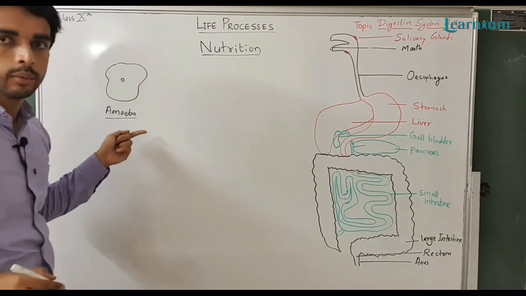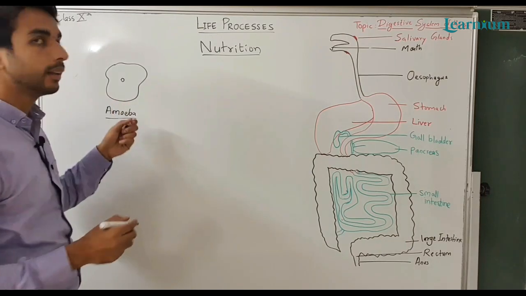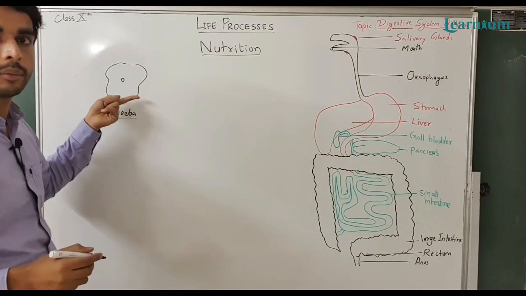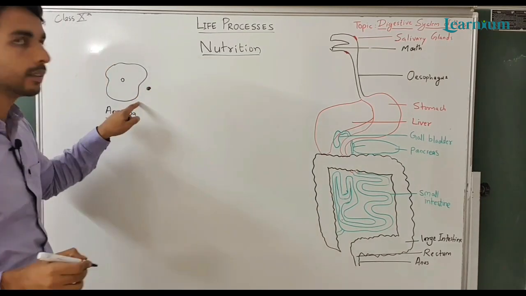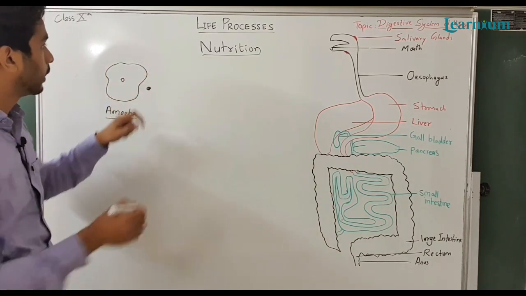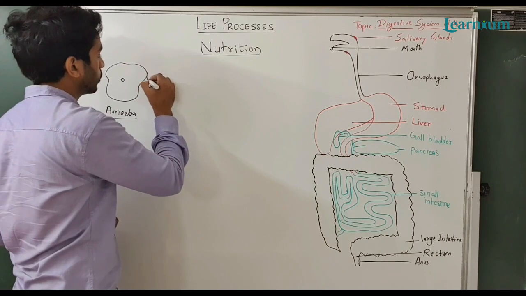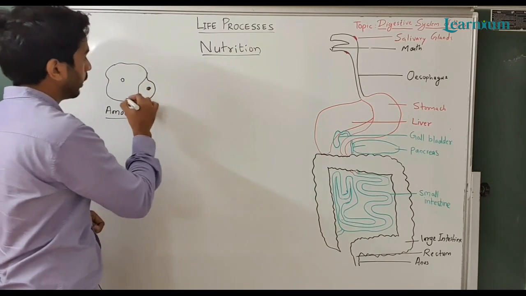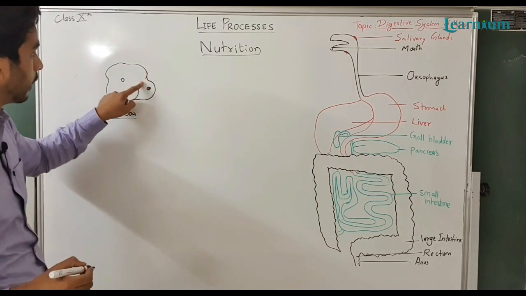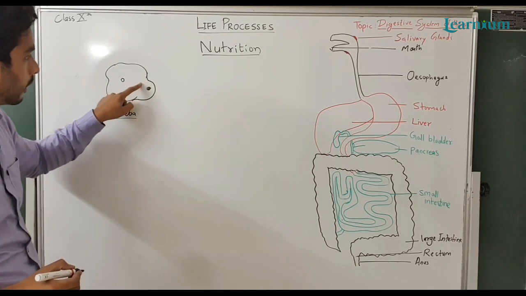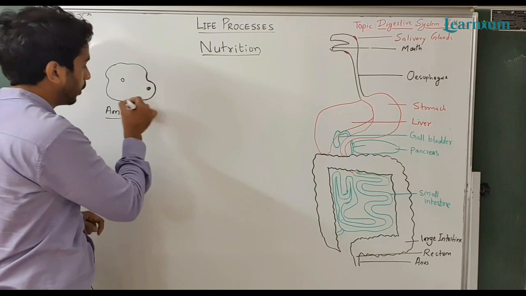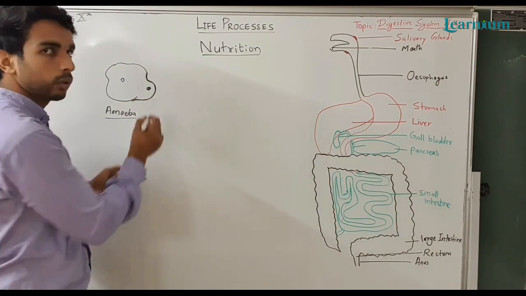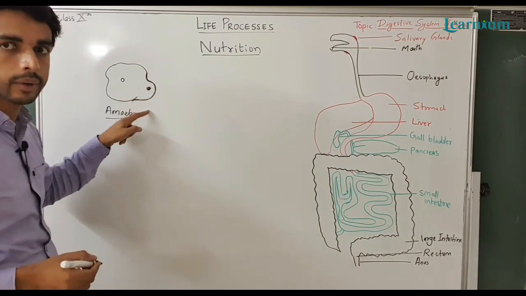This is an amoeboid cell. In the cell of amoeba, whenever it is getting food, it has pseudopodia. It enlarges its pseudopodia and engulfs the food. Then after some time, this food will enter inside the cell of amoeba through endocytosis or through the cell membrane.